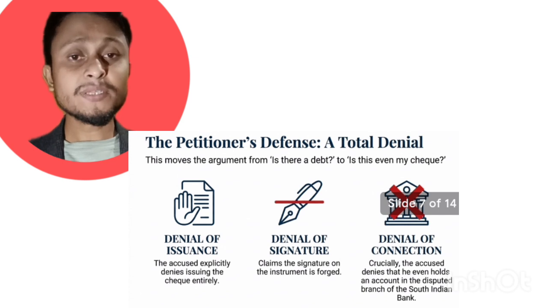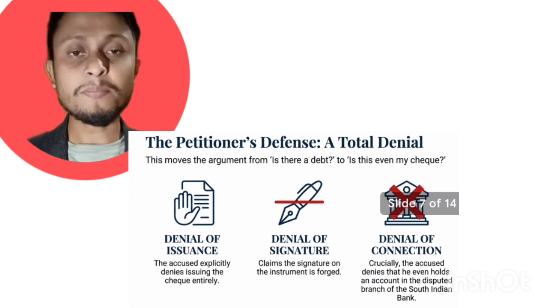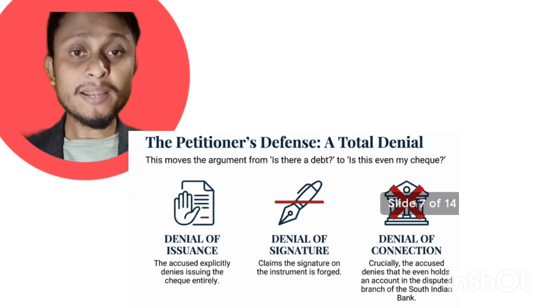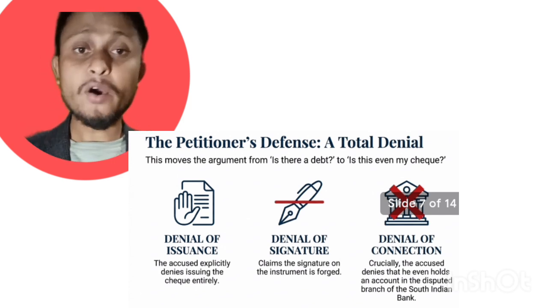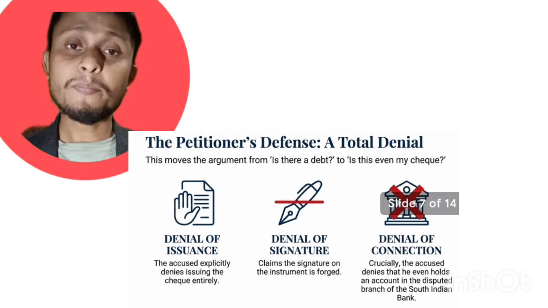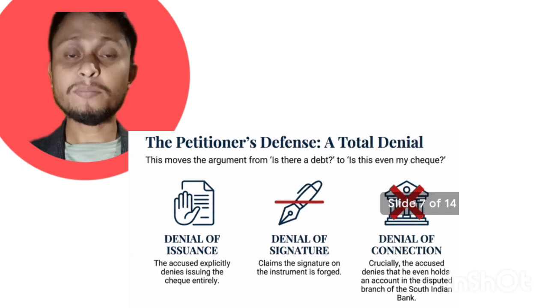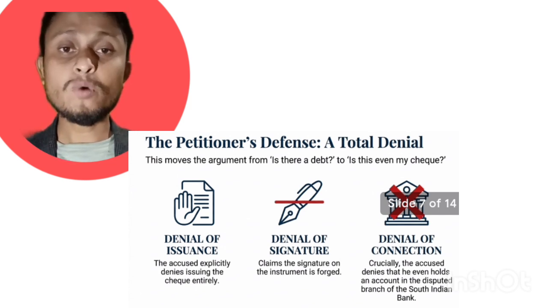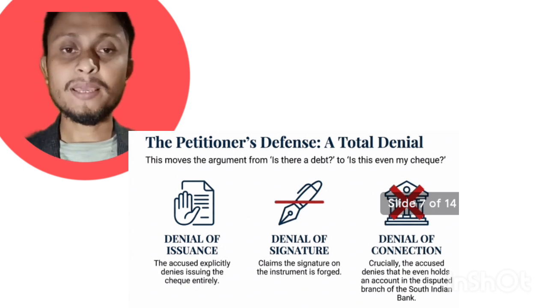When the rebuttable presumption is established, the onus of proof shifts to the complainant. The complainant has to prove on the preponderance of probability, not beyond a reasonable doubt, that the check was issued for a legally enforceable debt. He has to rebut that presumption. In this way, the onus shifts from the accused person to the complainant.